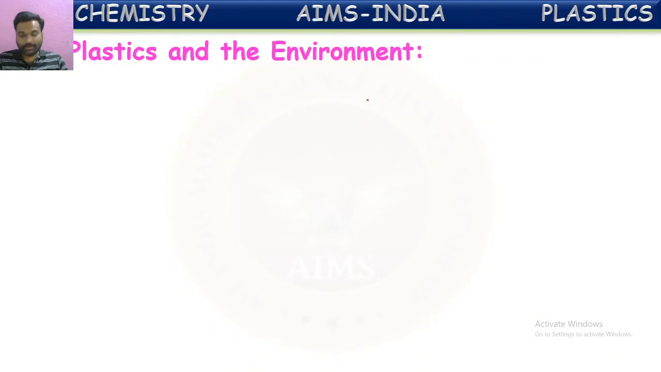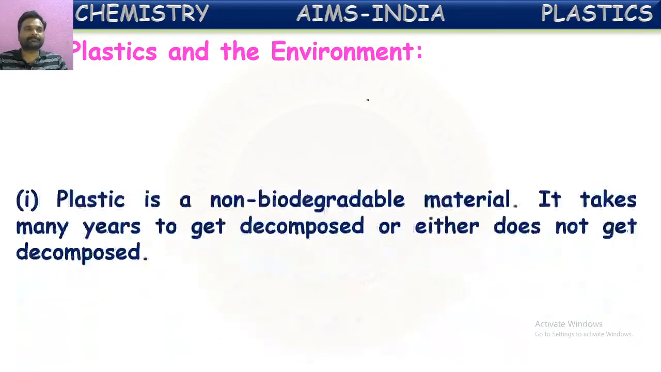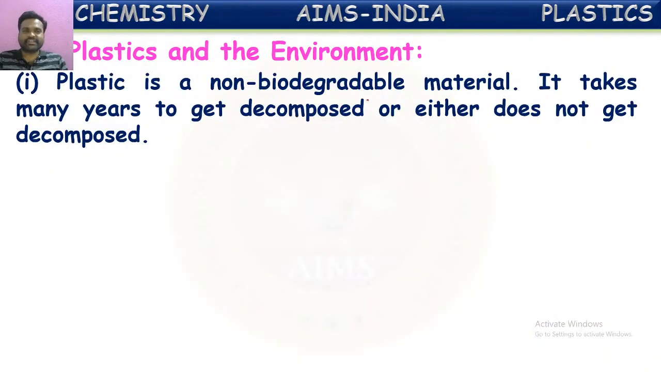Plastics and the environment. What is the relation between them? Let us see. Plastic is a non-biodegradable material. Yes, we said plastics won't be decomposed even after a few years of time when they are disposed. So they won't be decomposed by the natural processes. That is why we call them non-biodegradable. It takes many years to get decomposed, or they do not get decomposed at all.